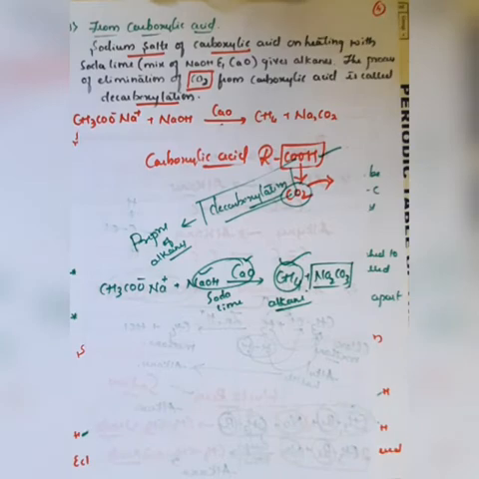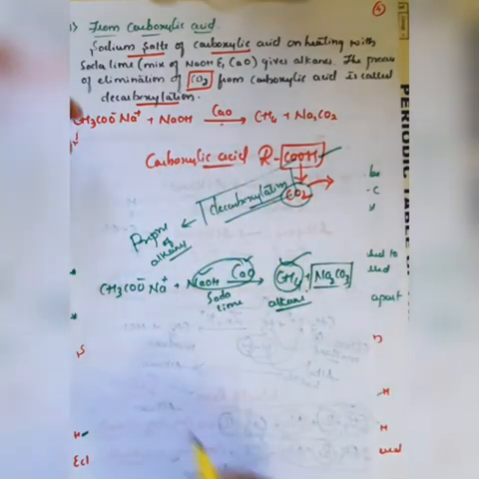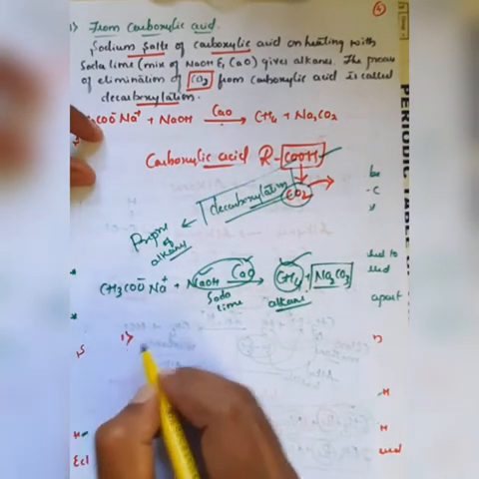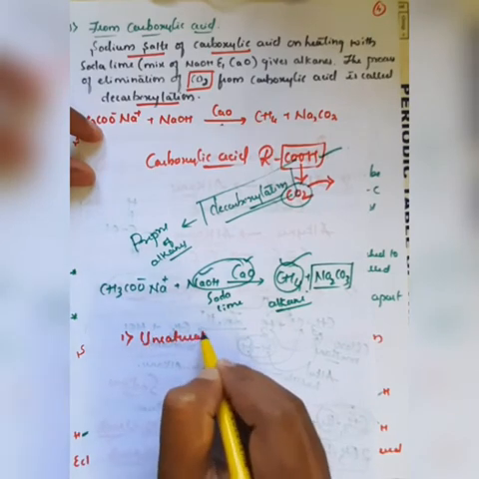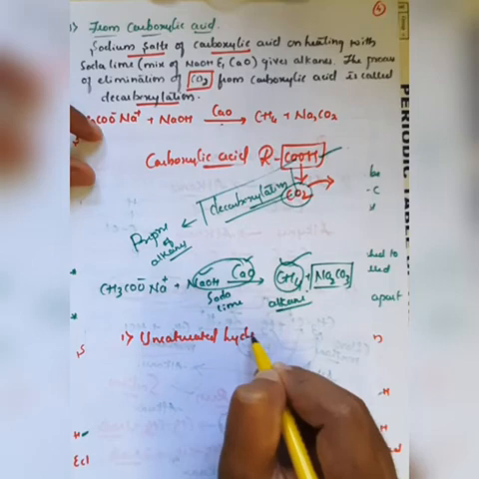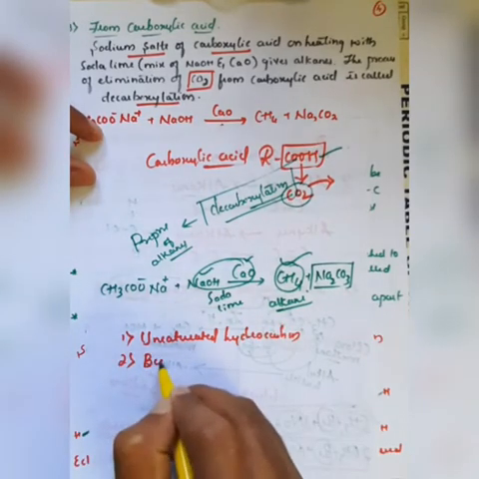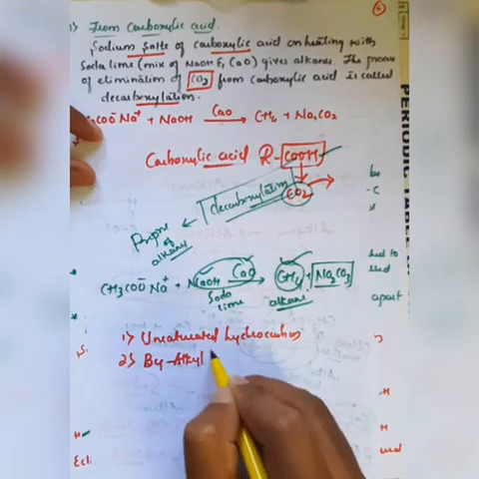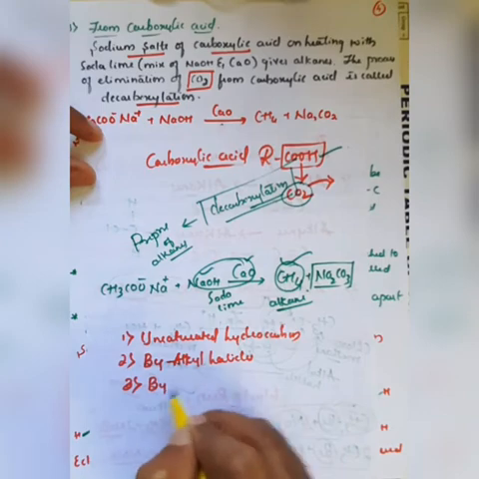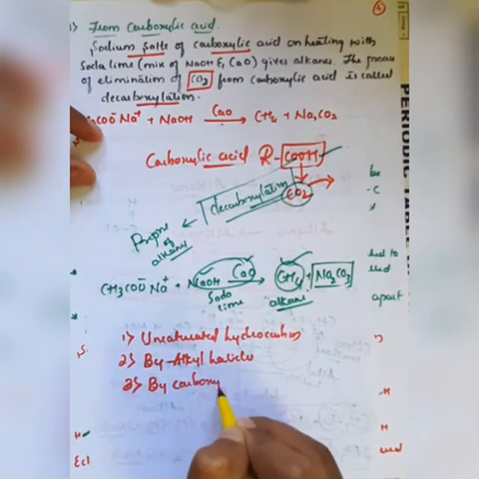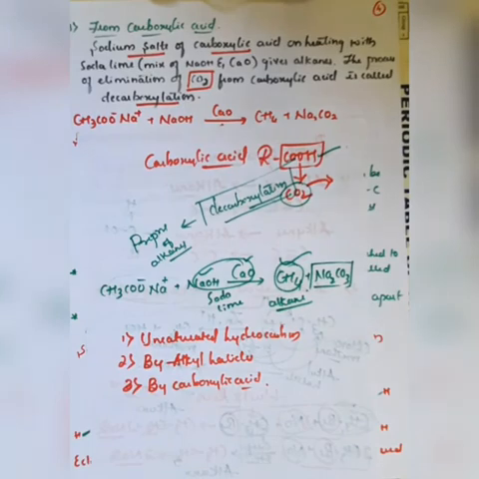So we can manufacture alkanes even with the help of carboxylic acid. We have seen three methods. The first one is with the help of unsaturated hydrocarbons, we can prepare the alkanes. The second one is by alkyl halides. The third one is by carboxylic acid. So there are three different methods for the preparation of alkanes.